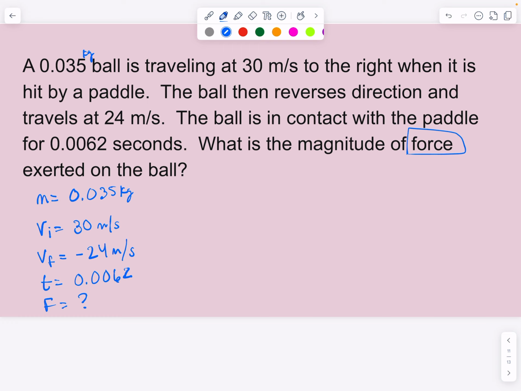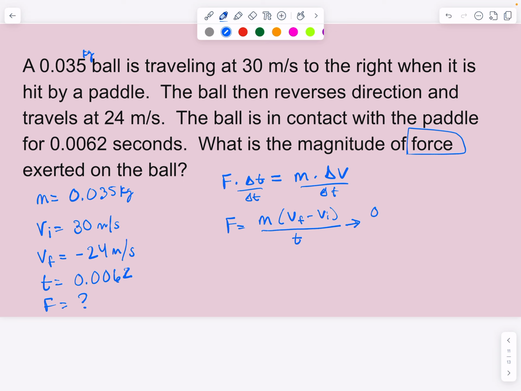Now recall that we know that the force times the change in time is equal to the mass times the change in velocity. Those are two expressions that equal one another. In this case I'm looking for my F value, so I'm going to divide both sides by t to make a new equation. My force is going to be equal to the mass times the change of velocity, which is the final minus the initial, all divided by t. And that becomes the equation I'm working with in order to solve for the magnitude of force.